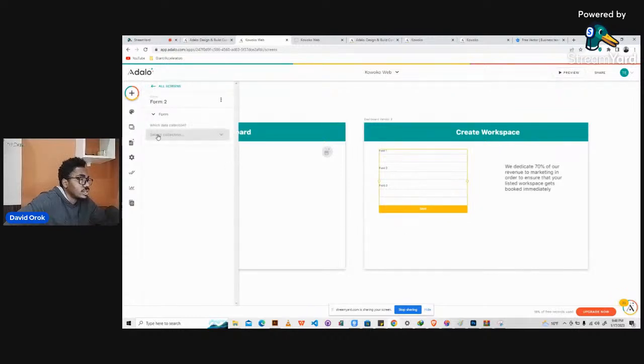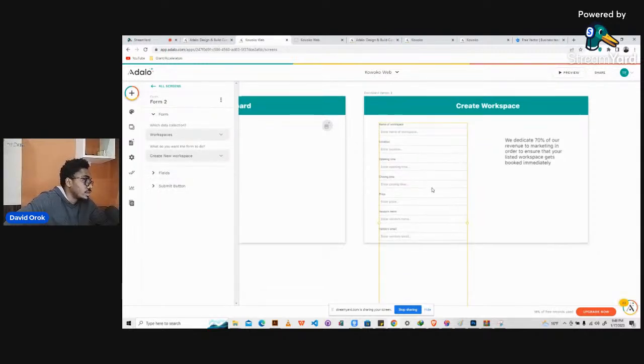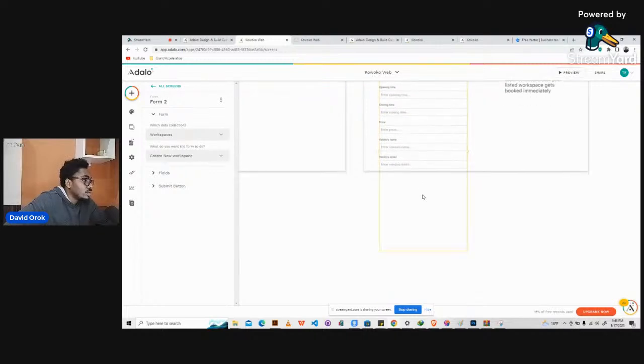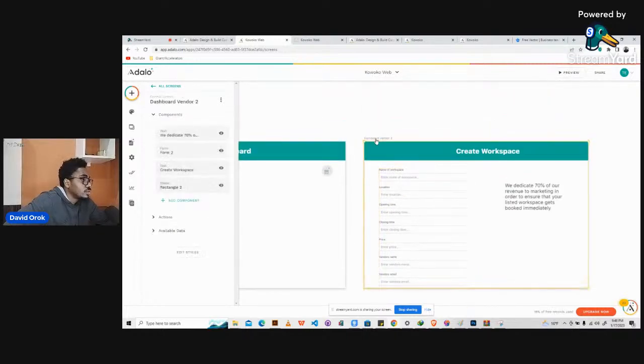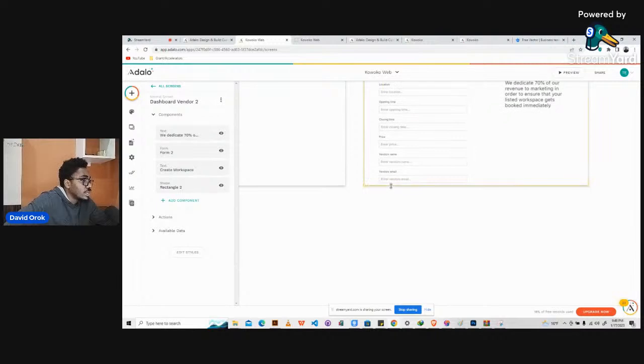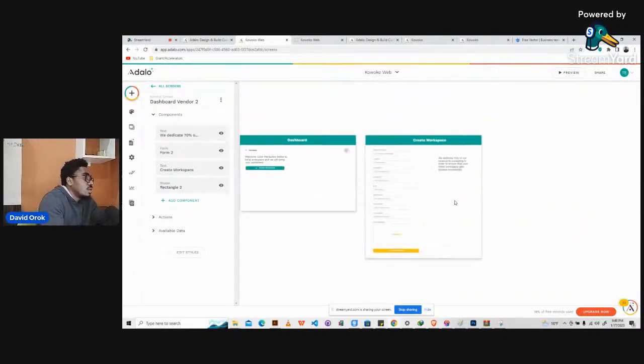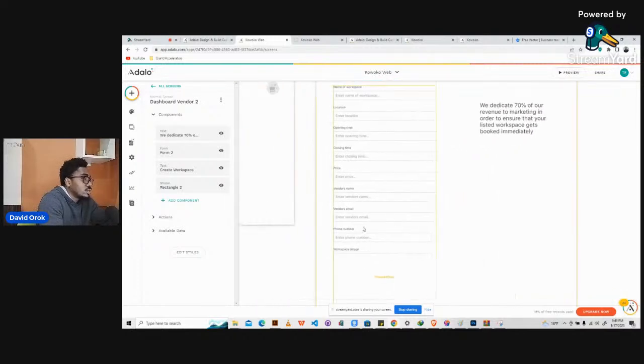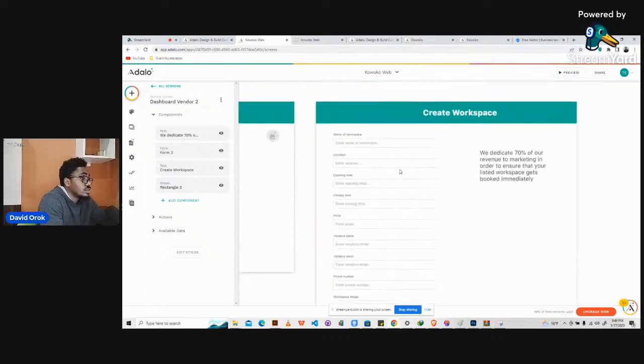Okay, so what else do we do? Let's go ahead and say this form is going to be a form for workspaces. So they click here to fill workspaces, right? So let's see, this is a lot of form. That means the page is bigger. So we click on the top and then resize it like this, right? Okay, so we have this. So closing time, price, everything. So image. All right, this is good.